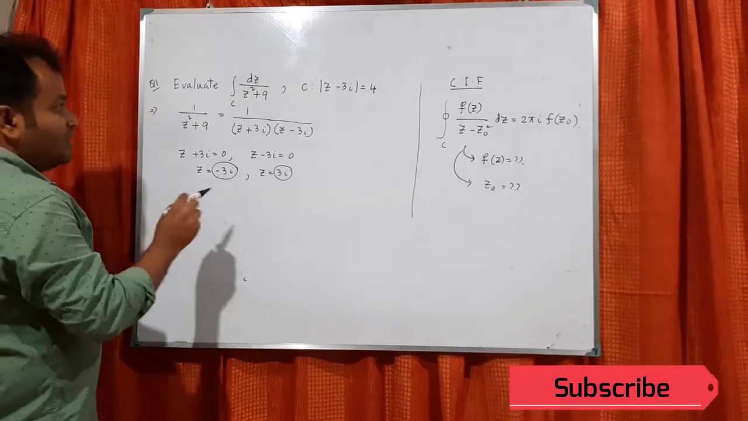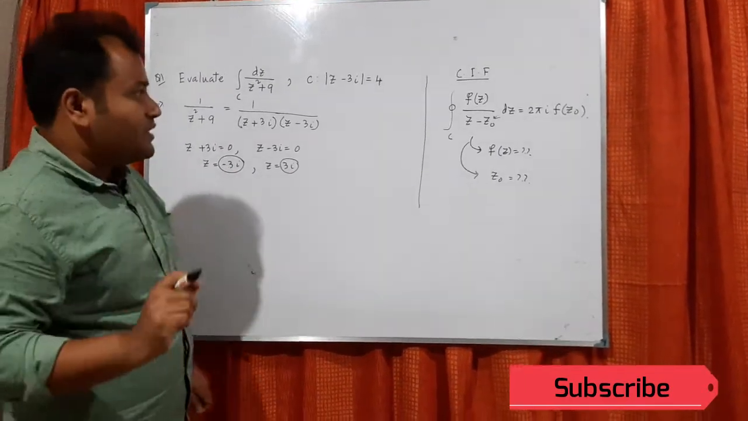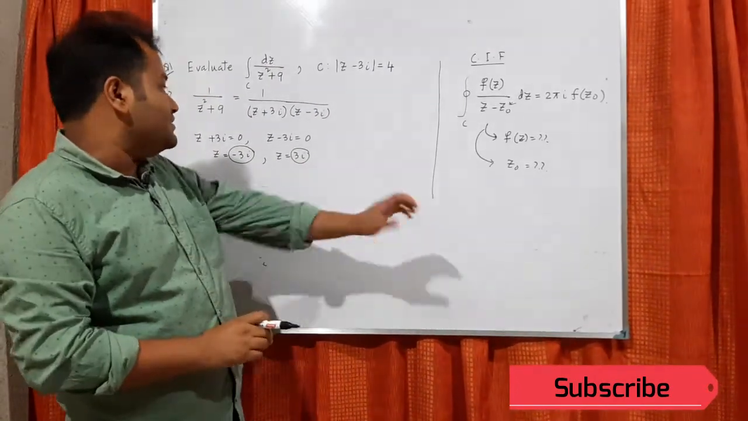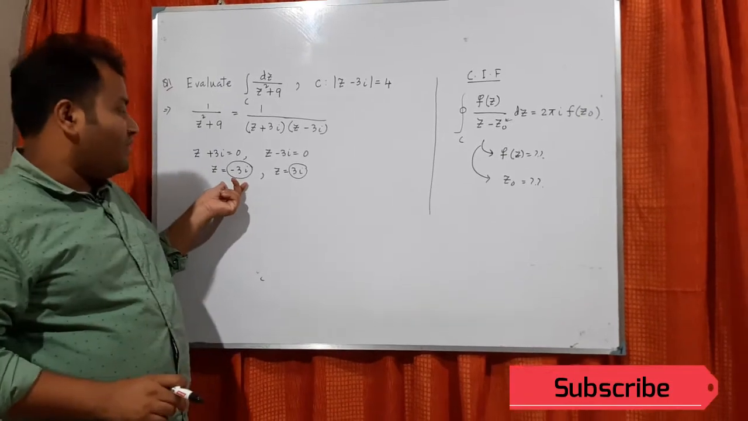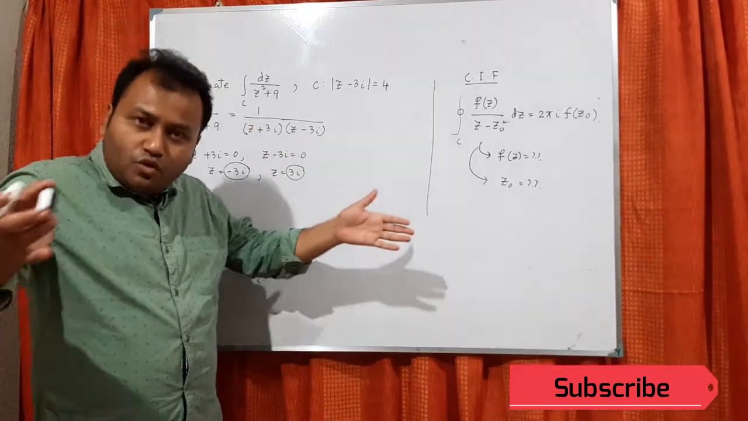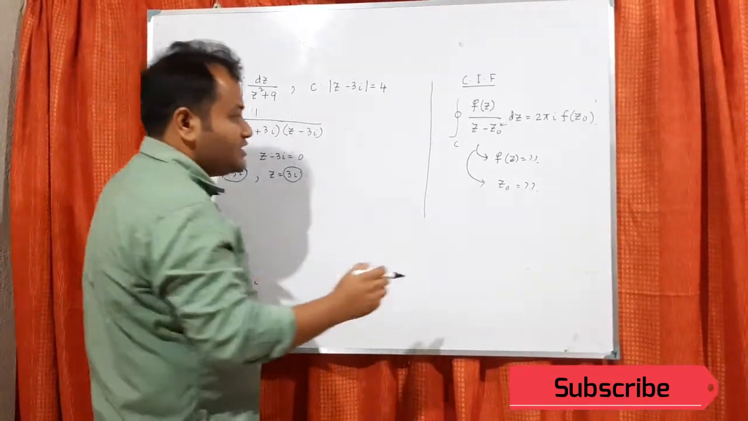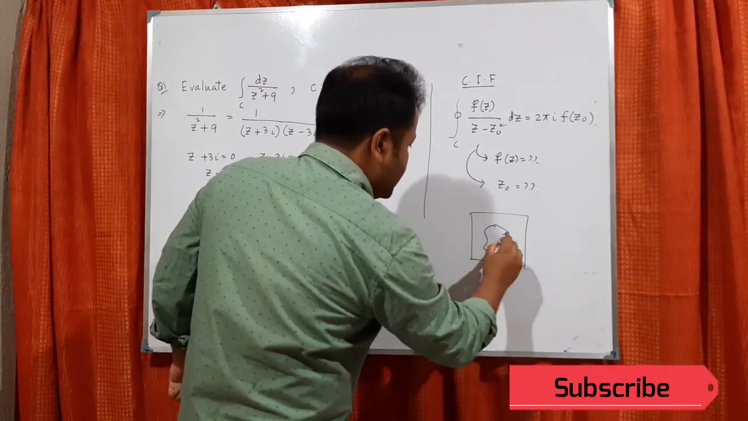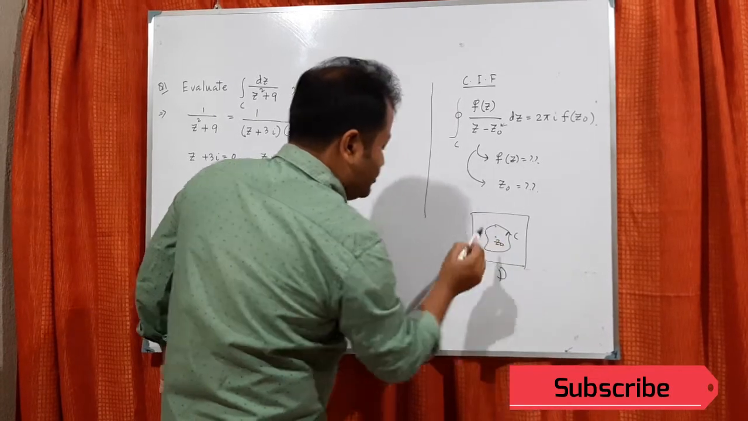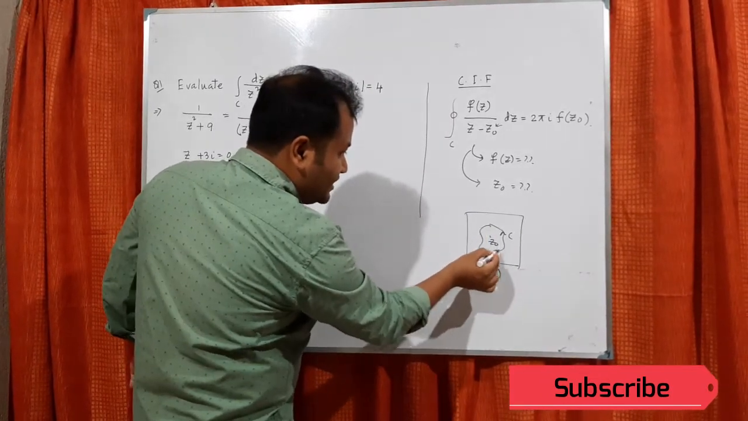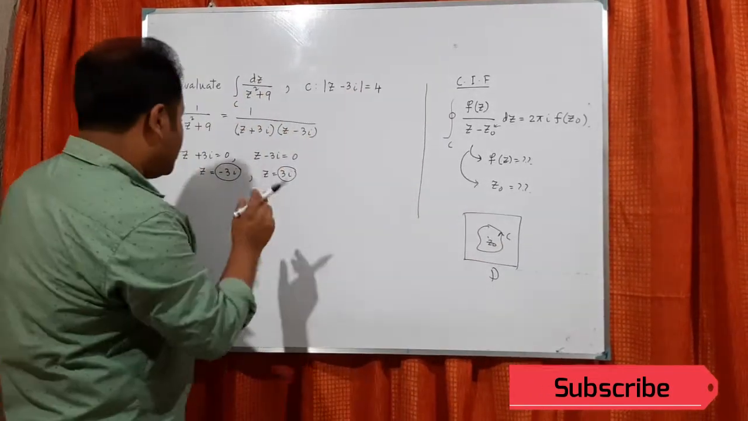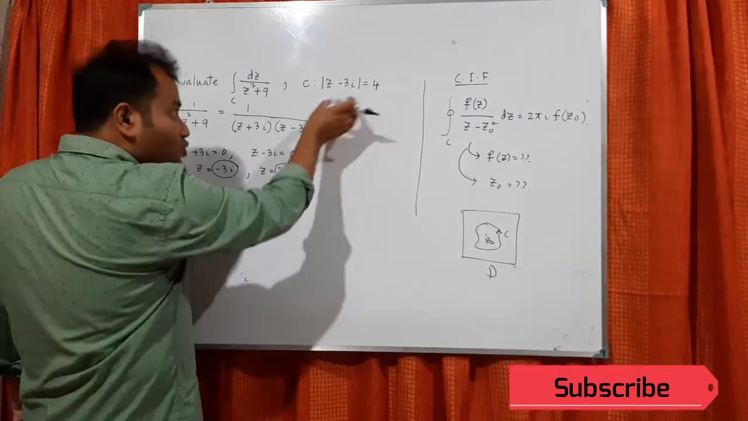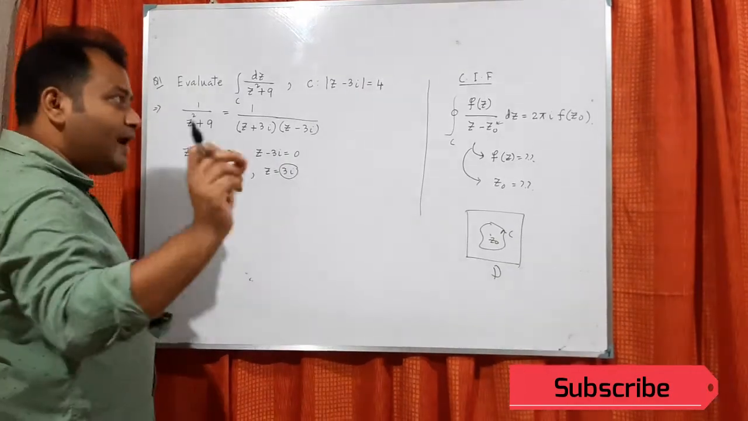If you remember the condition of the theorem, it tells that z0 will lie inside the curve. If you remember, this was D, this was C, and this was z0. So z0 must lie inside the curve. So we have to check whether minus 3i or 3i lies within the curve or not.